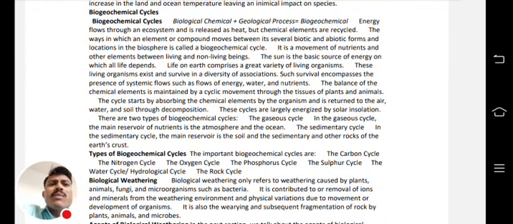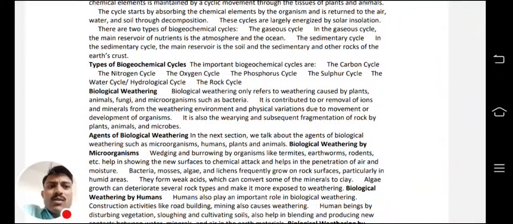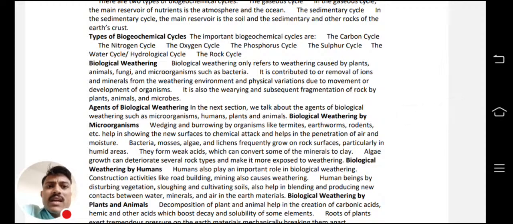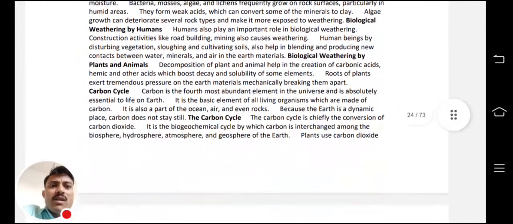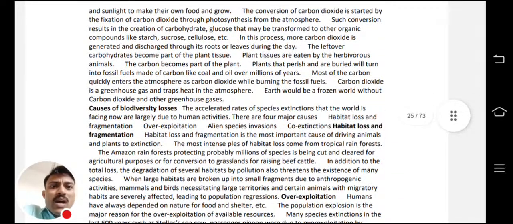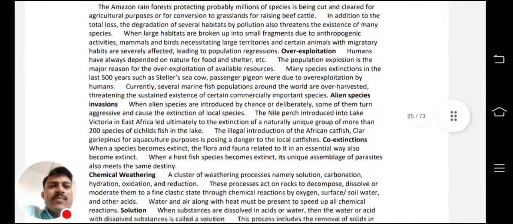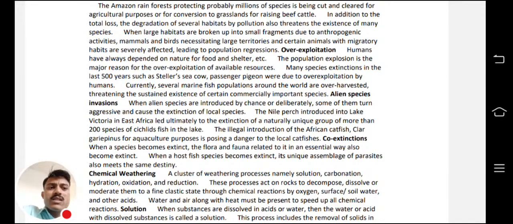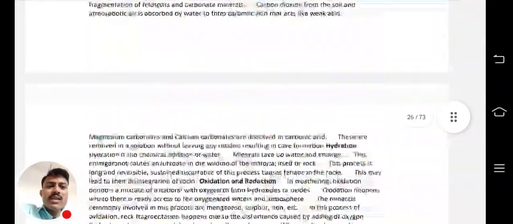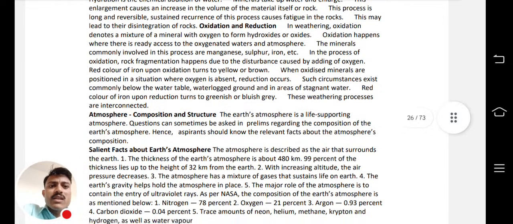Now the biogeochemical cycles, types of biogeochemical cycles are like nitrogen cycle, carbon cycle, and everything. So biological weathering, agents of biological weathering. Which are biological weathering? Like here, carbon cycle, then causes of biodiversity losses, habitat loss and fragmentation, overexploitation. What are the reasons of biodiversity loss? Everything is there. Chemical weathering, like how hydration, oxidation, reduction are responsible for the chemical weathering.